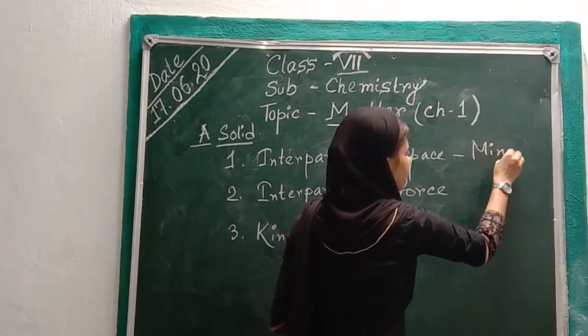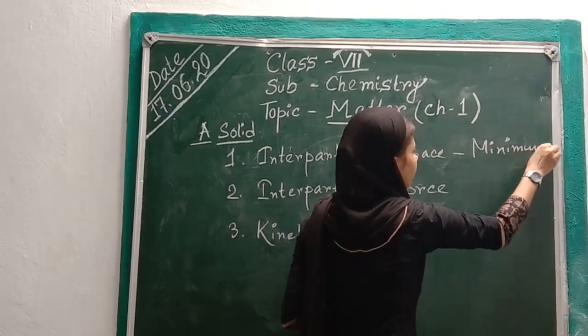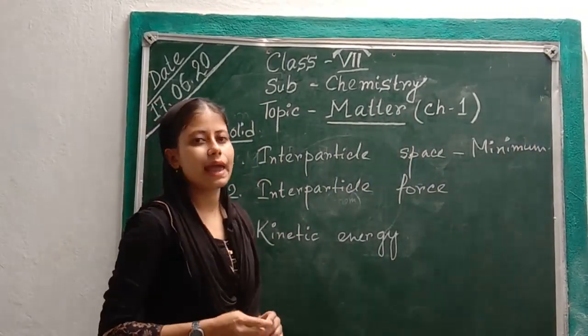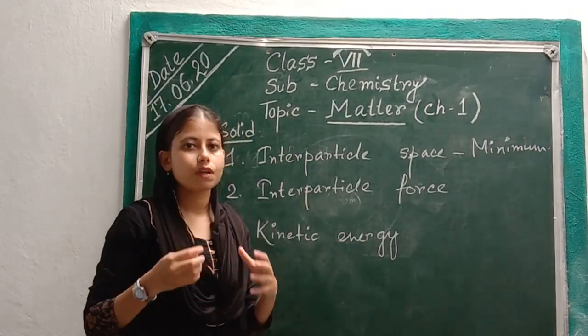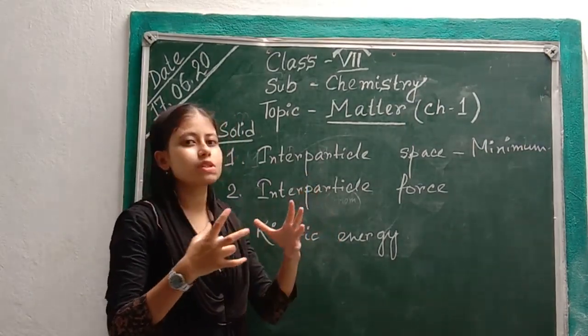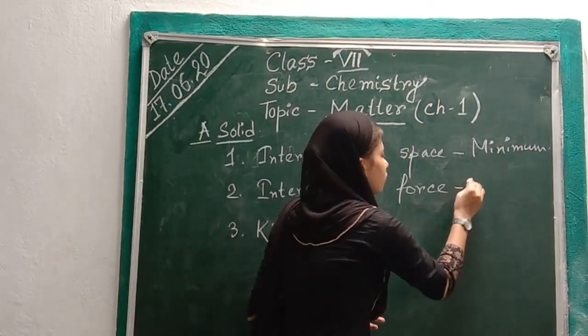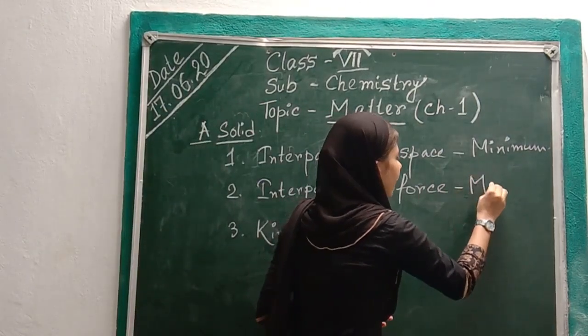The space between the molecules is minimum. Now the second thing is interparticle force. As they are closely packed, the force of attraction between the particles is very high. So interparticle force is maximum.